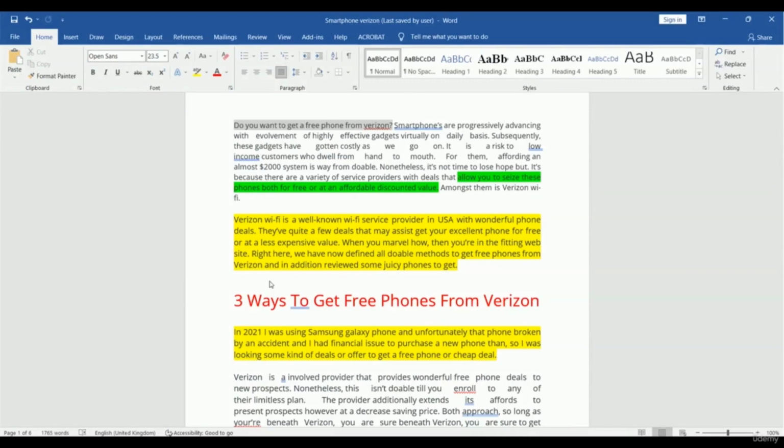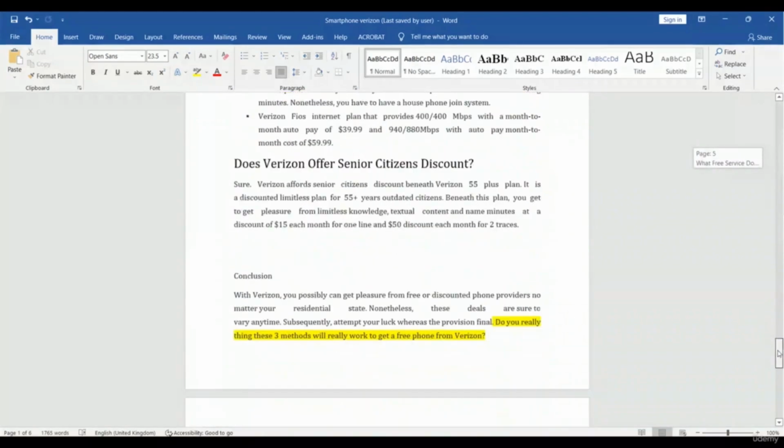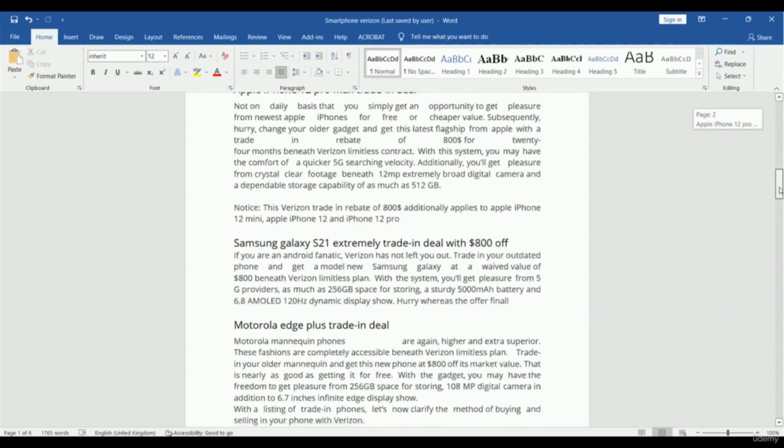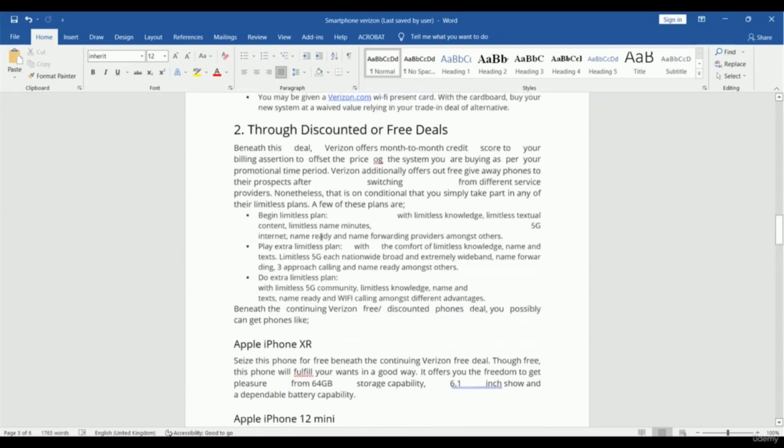So basically we have 3 parts: the title, the body part, and the conclusion part. So this is the conclusion part, and this is the title part, and in between the title and the conclusion we have the body part. Whatever you have, you have to put all the information inside the body. You can take a look, the writer placed all the information inside the body.